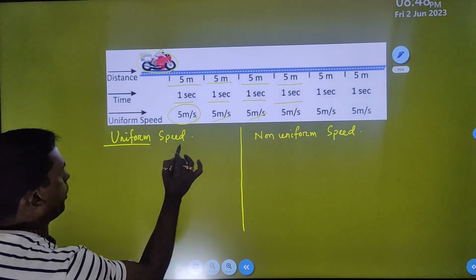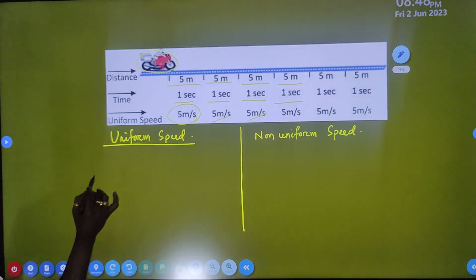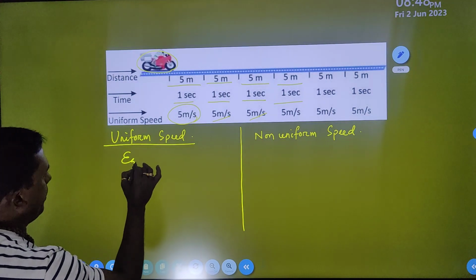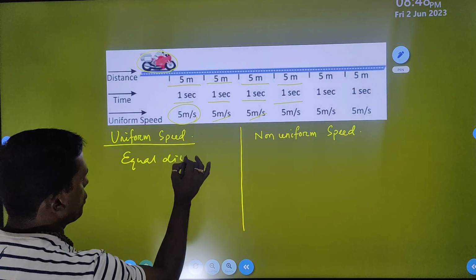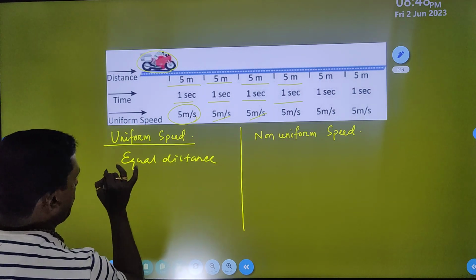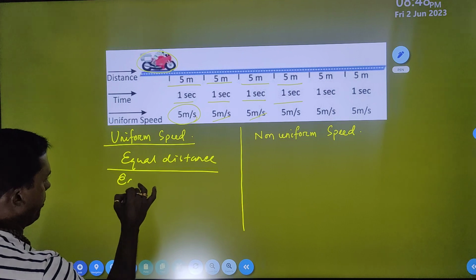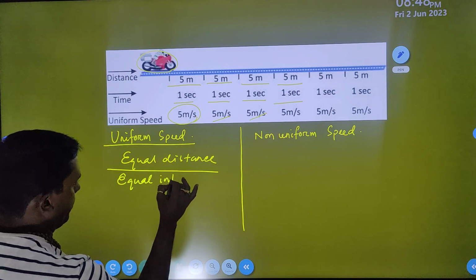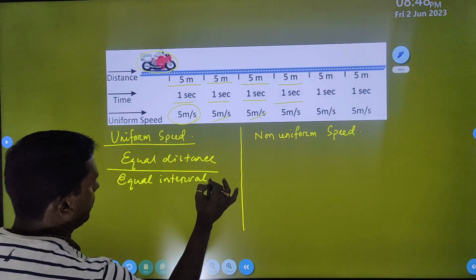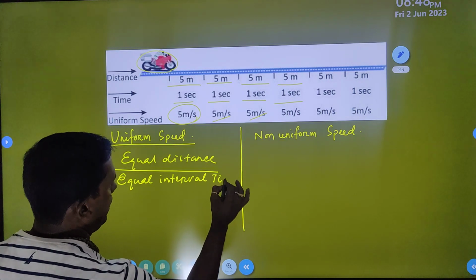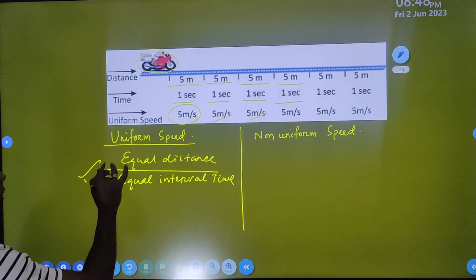So uniform speed, you can get the idea of what? Equal distance by equal interval of time. This is simply what we can say is uniform speed.